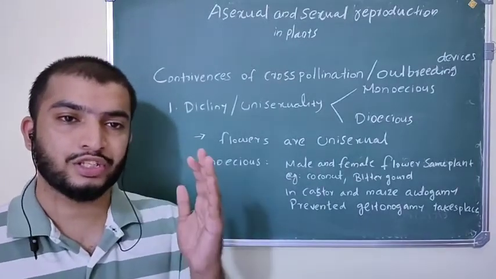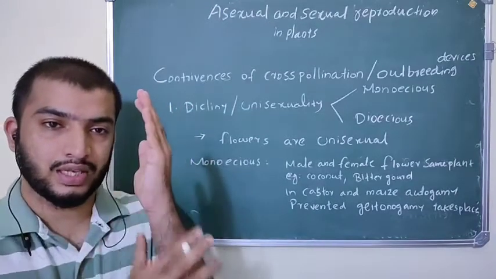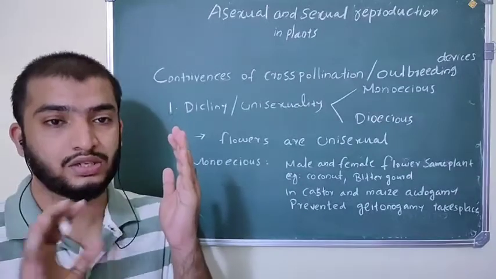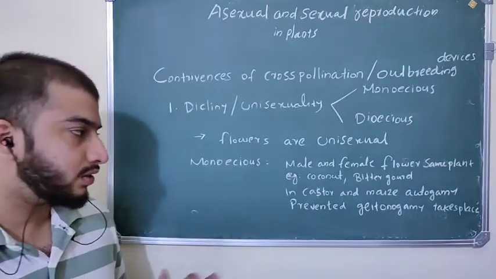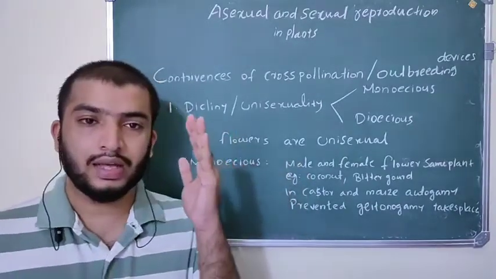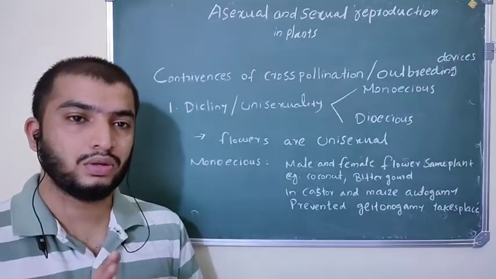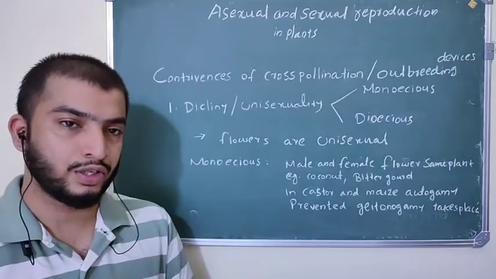The flowers are not bisexual; they are unisexual, male and female. For example, coconut and bitter gourd have male and female flowers on the same plant. This monoecious condition promotes cross-pollination.